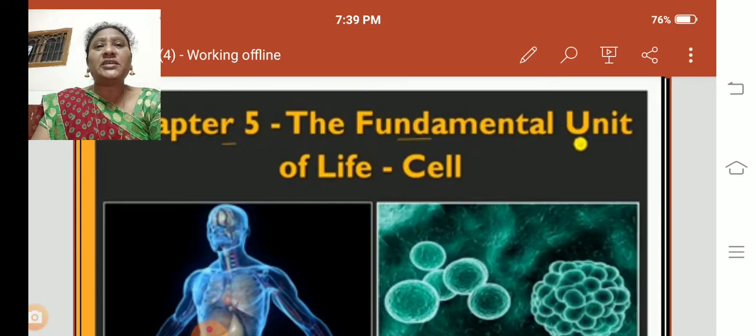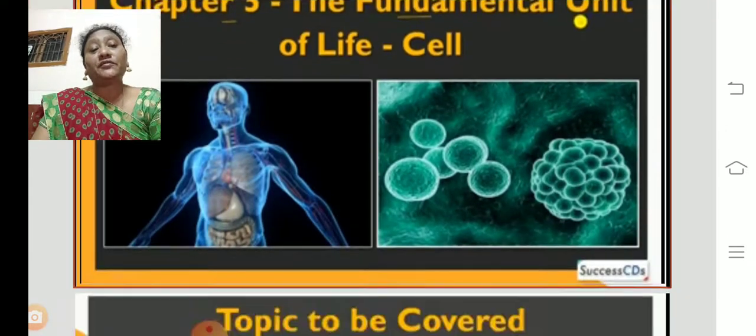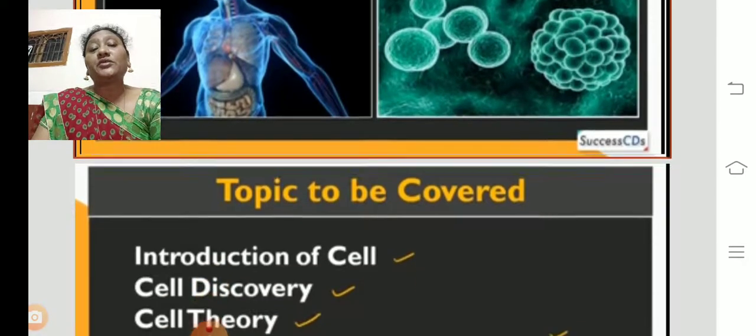What is a fundamental unit? Important, complete, compulsory, needed, the important unit of life. So the fundamental unit of life is a cell. How the cells are formed, how the organisms are formed, all these concepts. What are the cell organelles? We'll study about different types of topics.